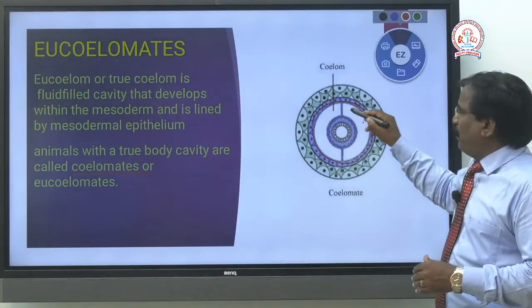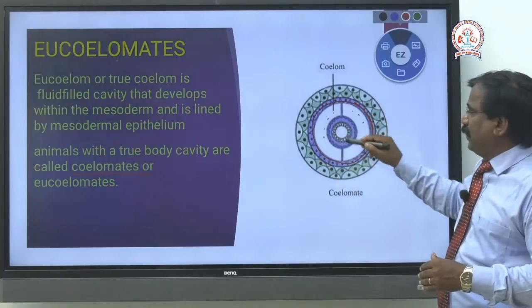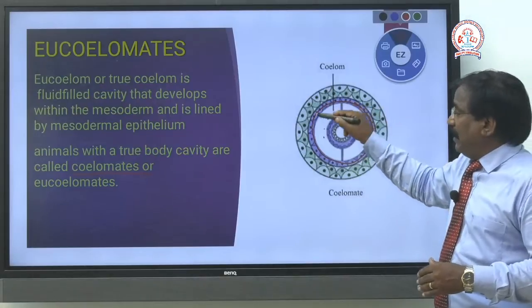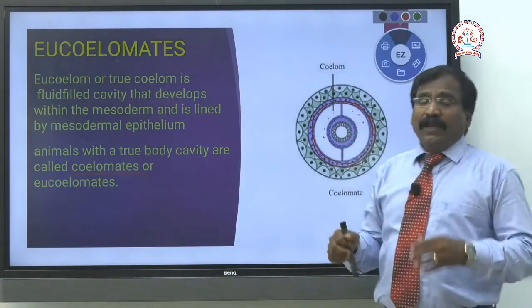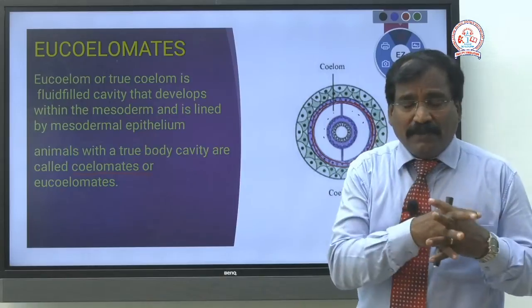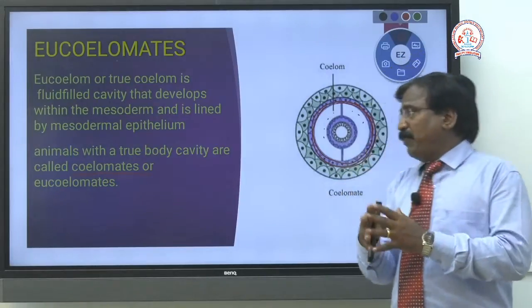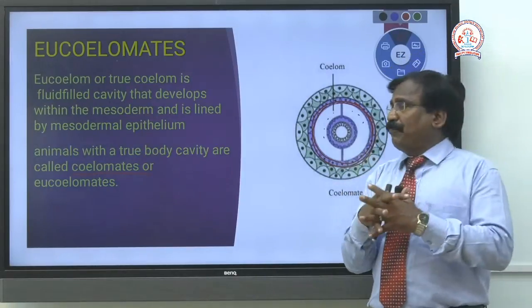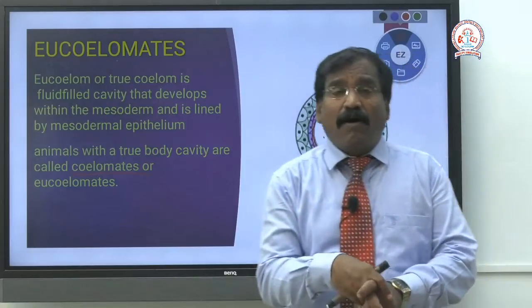This is a perfect cavity that surrounds the gut and is lined with mesodermal cells.